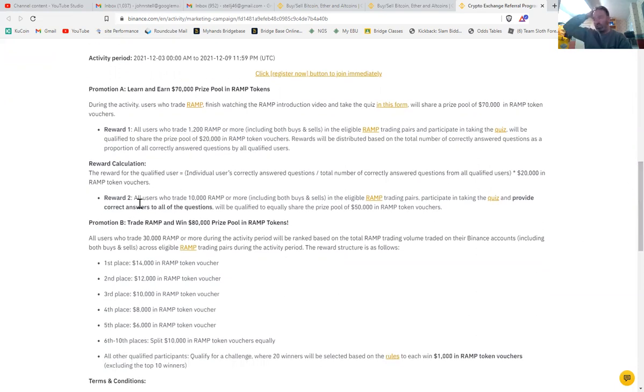Reward two: all users who trade 10,000 Ramp or more and take the quiz will be qualified to equally share the prize pool of 50,000 in Ramp tokens or more. So the first one is trade 1,200. If you can trade 10,000 or more, you'll get access to a share of $50,000 rather than $20,000.